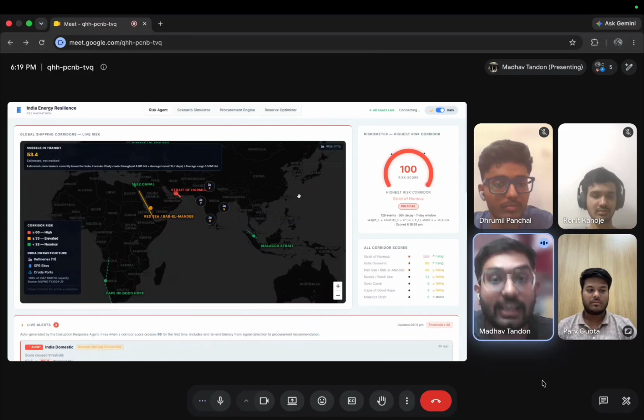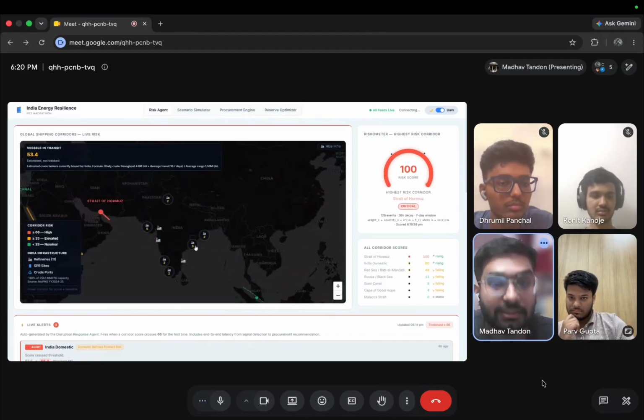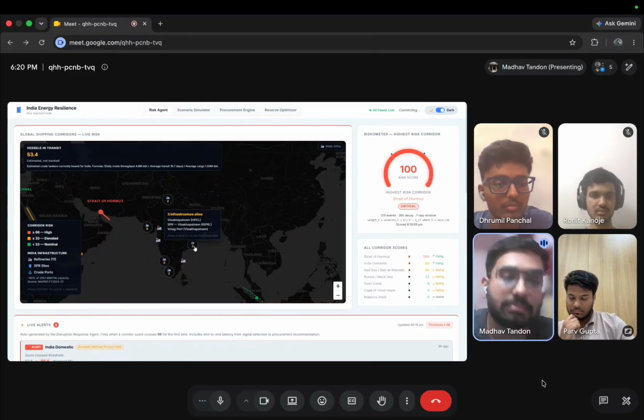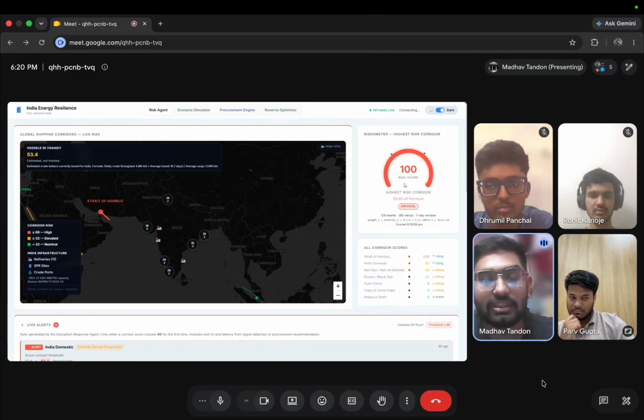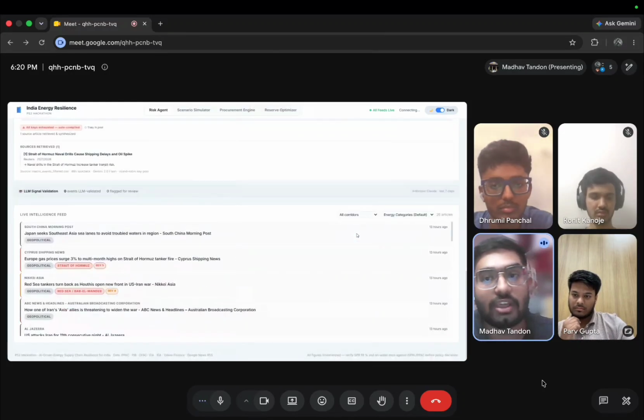So here comes the risk agent. First of all, it shows us the world map with all 7 transit straits through which every barrel of crude oil passes. Then comes the Indian infrastructure, which consists of the strategic petroleum reserves, the refineries and the ports. Then comes the riskometer. It shows the risk meter for all the straits and checkpoints as per the current scenario. The scenario is fetched by the live macro pipeline, which shows all the news regarding Indian domestic policies affecting crude oil price movement in India, as well as international prices.